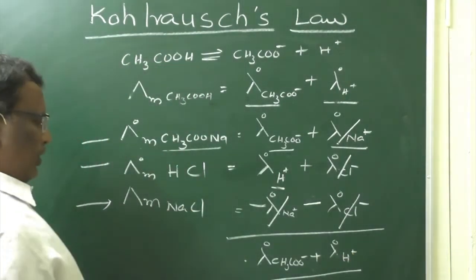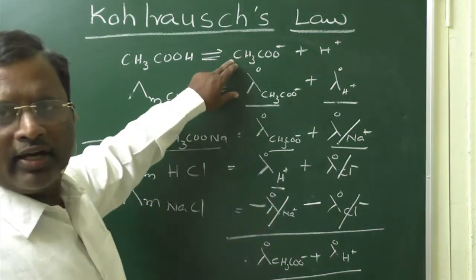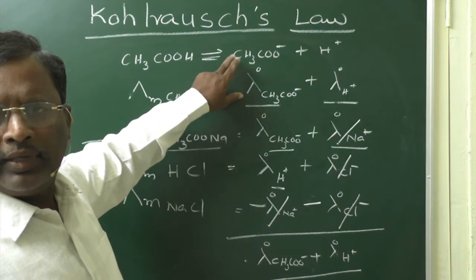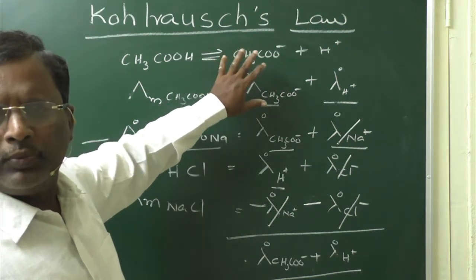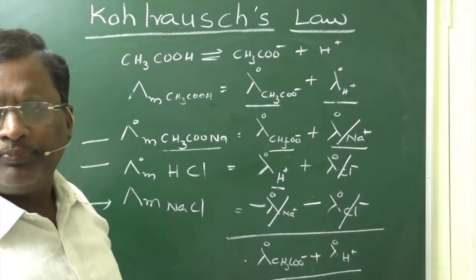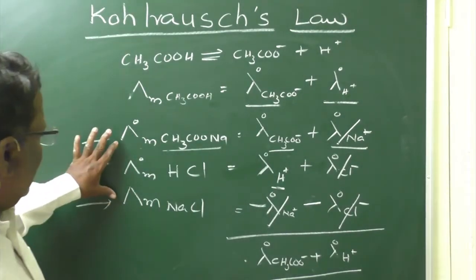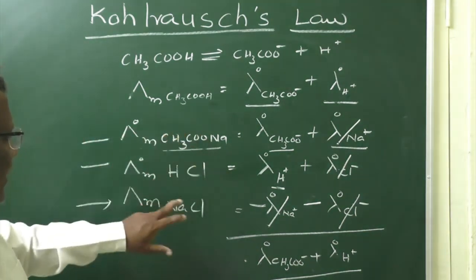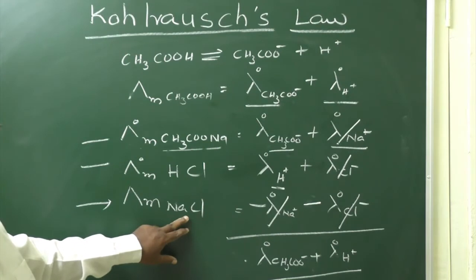This value will give us the limiting molar conductivity of acetic acid. Experimentally, it is not possible to determine the limiting molar conductivity of acetic acid, but we can determine the limiting molar conductivities of strong electrolytes CH3COONa, HCl and NaCl.